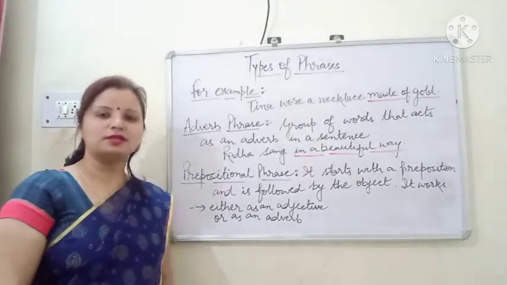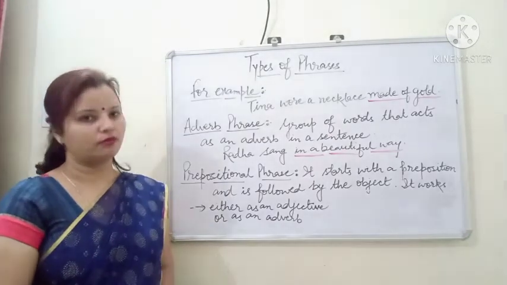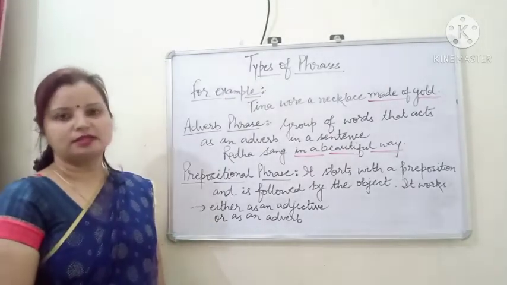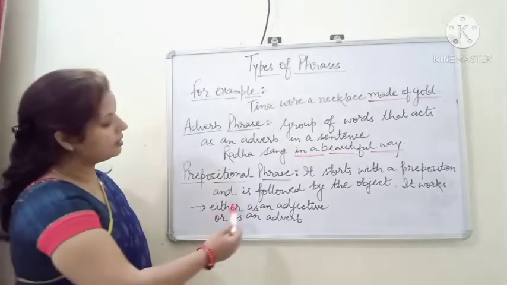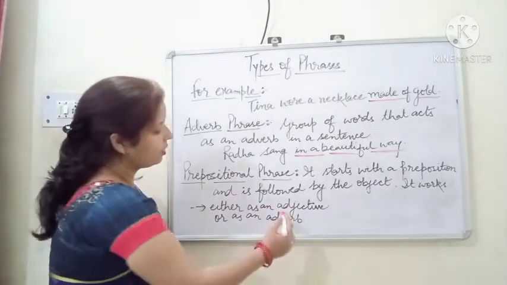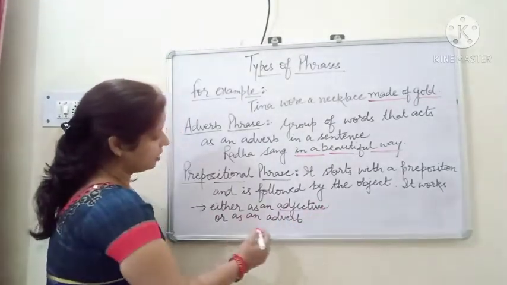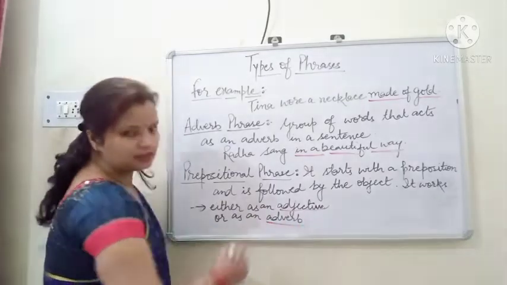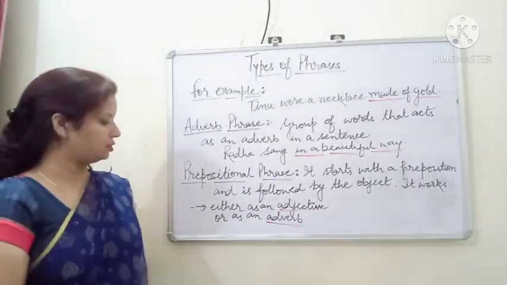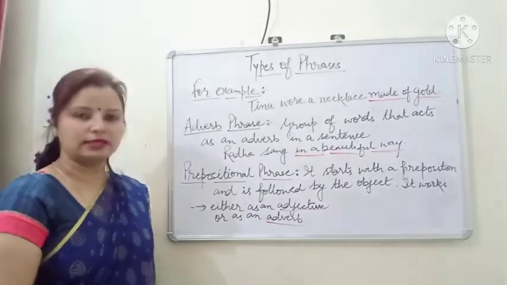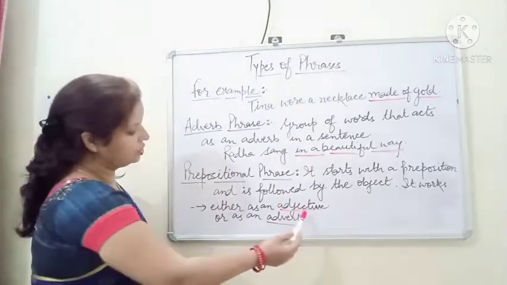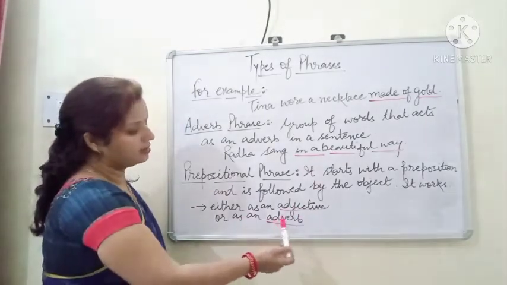But one interesting thing with the prepositional phrase is that in a sentence it works either as an adjective or as an adverb. This is the interesting point with the prepositional phrase.